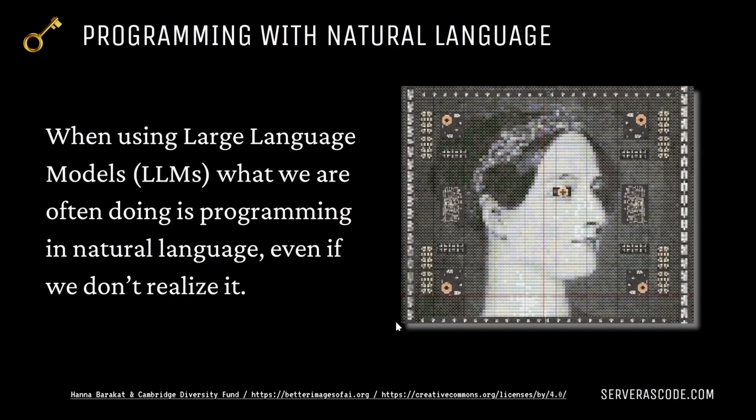A lot of times when we're working with LLMs, we're giving them instructions, and those instructions are kind of like code, or those instructions could even be in the code as part of comments. But the point is that when we're telling LLMs what to do, it's a kind of programming, but using natural language. But it doesn't really look like programming, right? It just looks like us writing or talking to them or creating text, right?